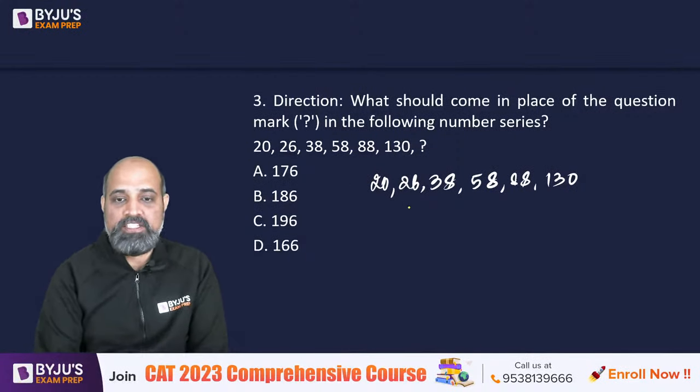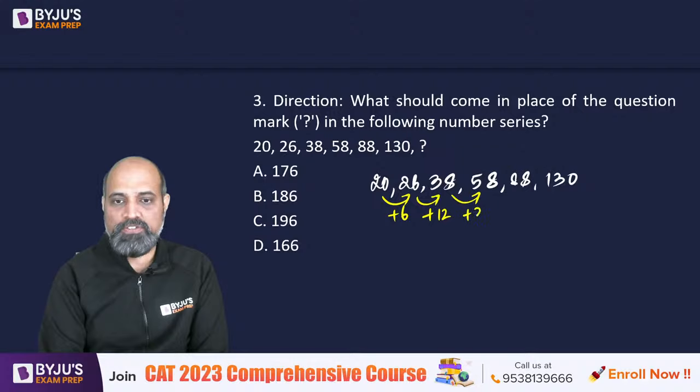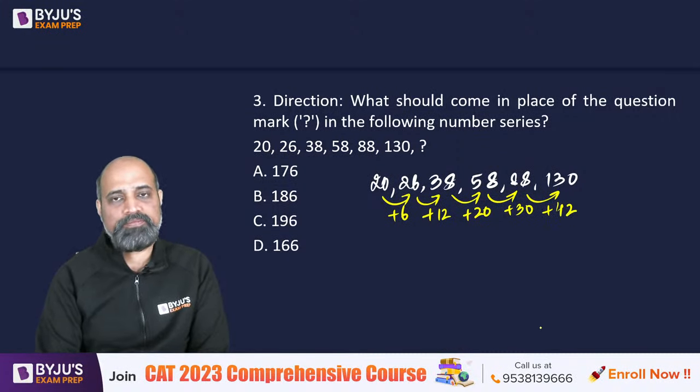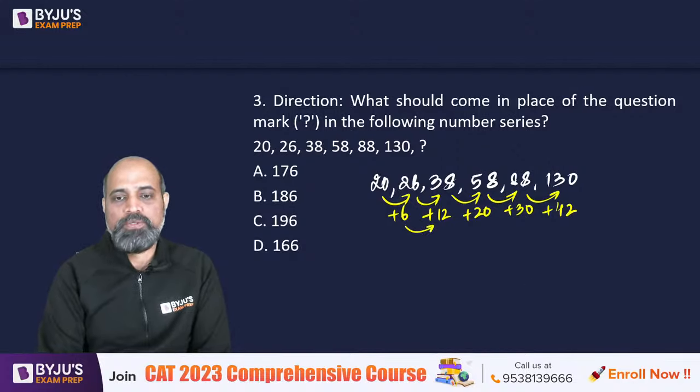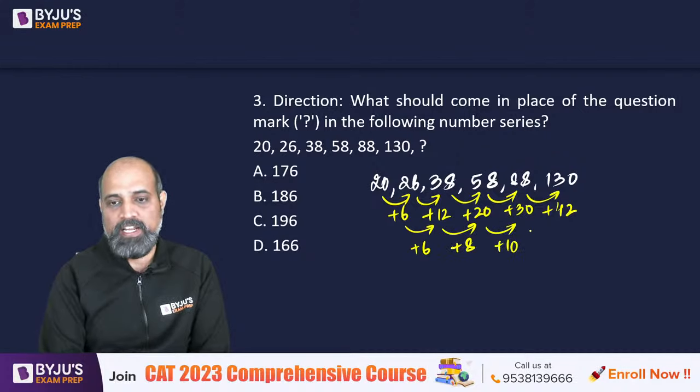So if you look at the changes, this is a change of 6. This is a change of 12. This is a change of 20. This is a change of 30. This is a change of 42. 6 to 12, that is a change of 6. 12 to 20, that's a change of 8. 20 to 30, that's a change of 10. 30 to 42, that's a change of 12.